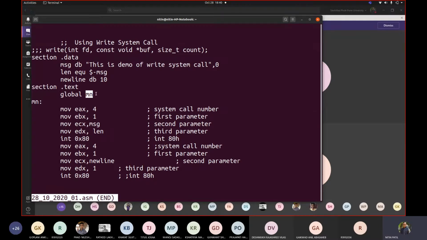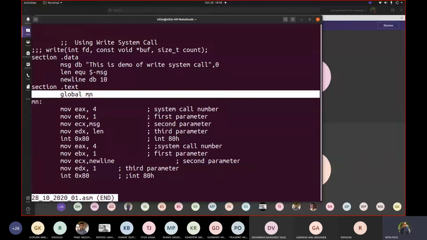So mn is my function name. The way earlier it was main, here I am using some other name. You can use your own name, whichever is not an instruction and not a standard keyword reserved by stdlib or the standard library on GNU or GCC; you can use either name.